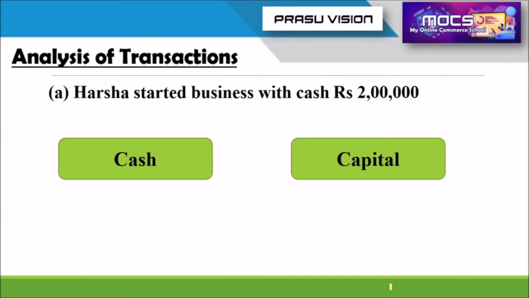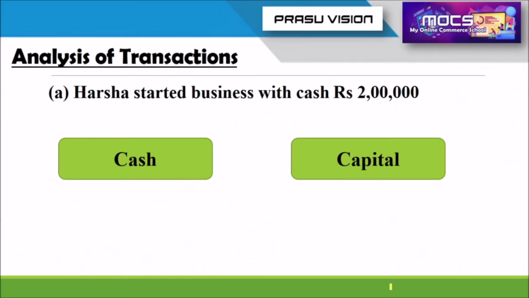So cash increases, also the amount of money invested in the business increases. You know very well the initial investment made by the owner in the business is known as capital. So these are the two accounts we can find out from the transaction.